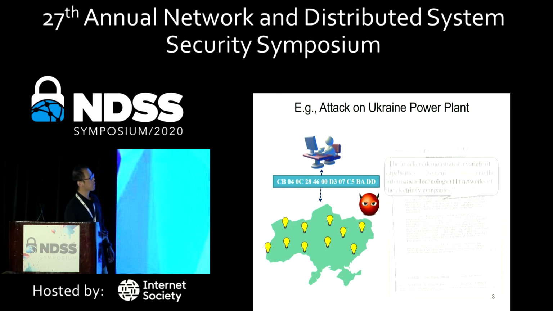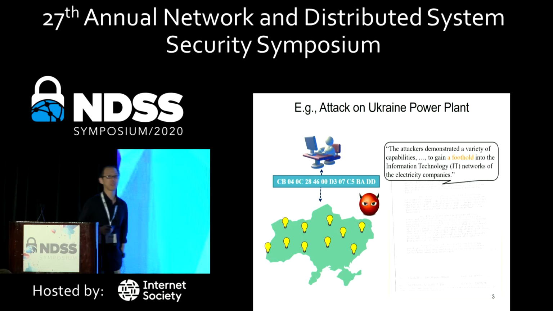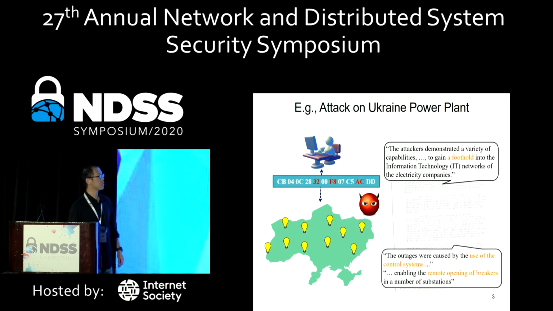The first step is that the attacker tried to establish a foothold in the information technology network used by the electricity companies. To cause physical damage or disruption, the attacker can, for example, compromise network packets coming out of the control system and enable remote opening of the circuit breakers, causing physical disruption.